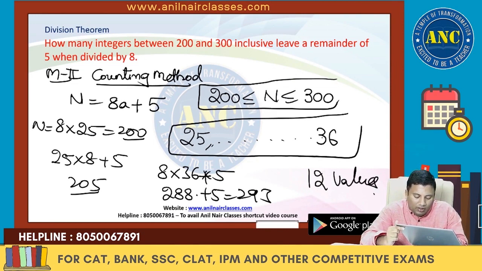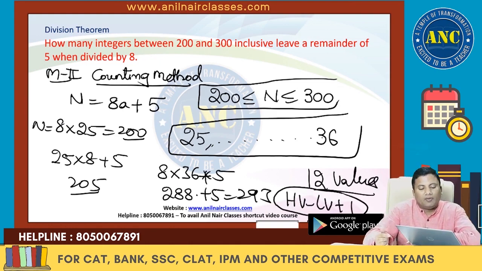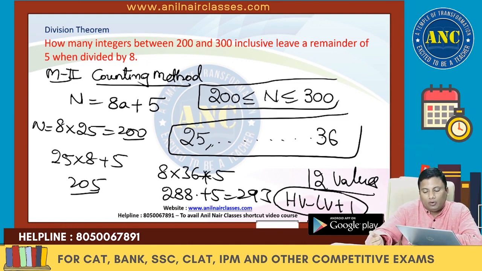How did you get 12 values? Higher value minus lower value plus 1. Are you with me? Right? Higher minus lower plus 1.